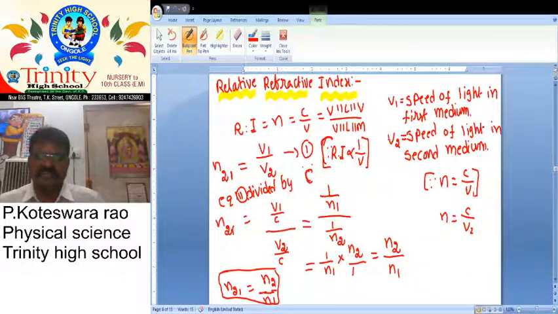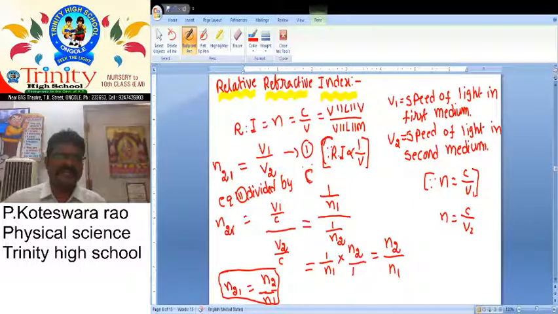Here v1 is the speed of light in the first medium and v2 is the speed of light in the second medium. So we calculate the relative refractive index of the second medium with respect to the first medium, n21, that is equal to v1 by v2.